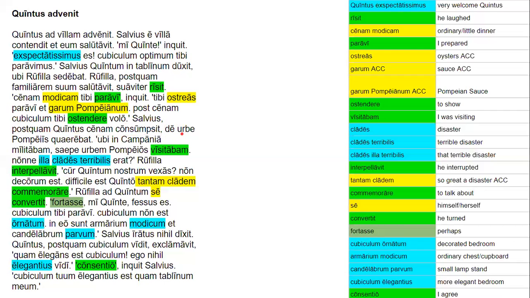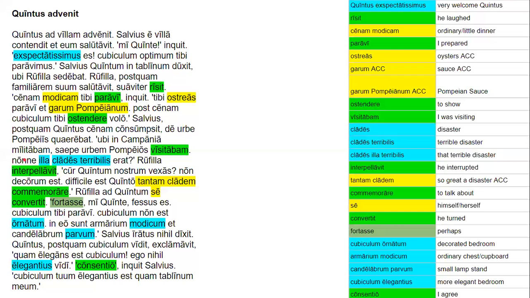And he was asking de. De takes an ablative, and it's an ablative about a topic. And Pompeiis is naturally going to be plural. Urbe is singular, but they're both in the ablative. And it literally means Pompeii town, but we're going to translate it as the city of Pompeii.